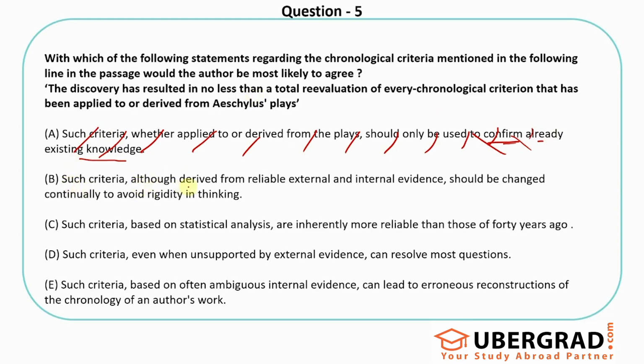Such criteria, although derived from reliable external and internal evidence, should be changed continually to avoid rigidity in thinking. This seems to be an okay option for me. So it says such criteria, whatever the criteria that is being built, even if it is derived from reliable external and internal evidence, should still be changed continually to avoid rigidity in thinking. For me, the problem is 'changed continually.' Such criteria should change, but if and only if that's required, should it be changed continually? That's where I am not really 100% convinced. Let's keep this aside for now. I'm not yet removing it.